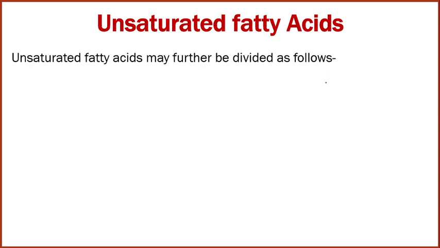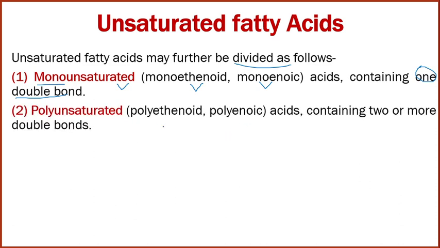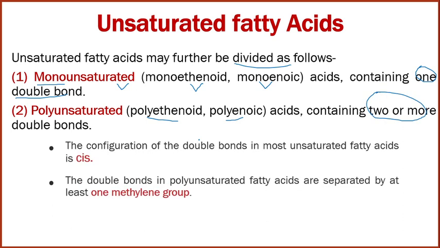Unsaturated fatty acids are divided as follows. First is monounsaturated. As the name indicates, mono means one, so one double bond is present. This is called monoethenoid, or monoenoic system. Polyunsaturated is called polyethenoid, or polyenoic, and it contains two or more double bonds.